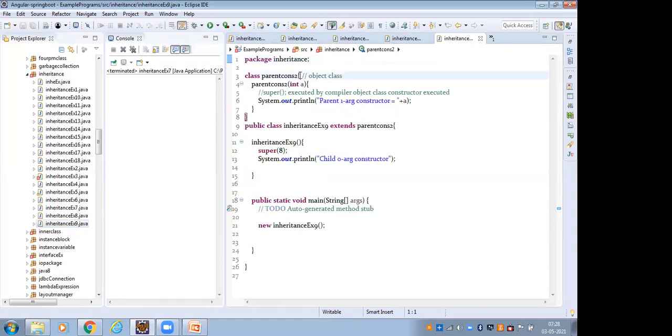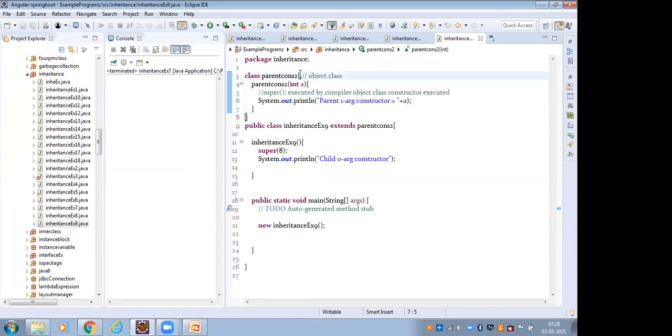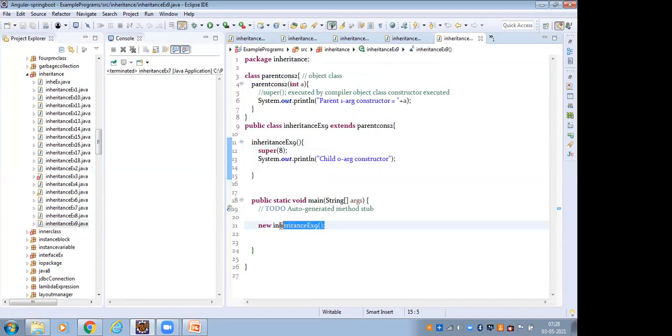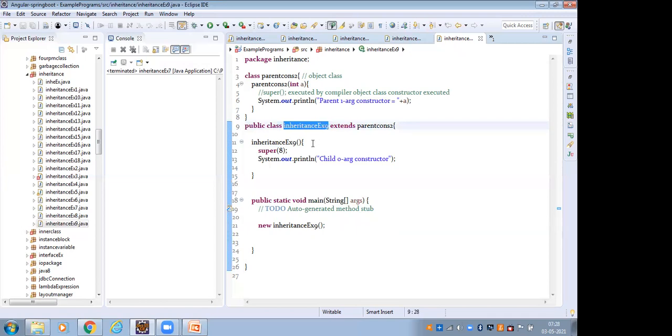So this is the class name and this is the constructor. This is the parent class and the parent class constructor. This is the child class which extends parent, and this is the child class constructor. Here I have to create an object. If I create an object, the constructor is executed. Which constructor is executed? The child class constructor is executed.